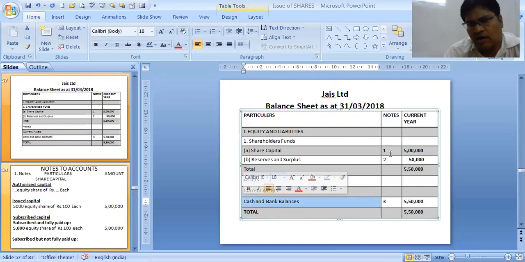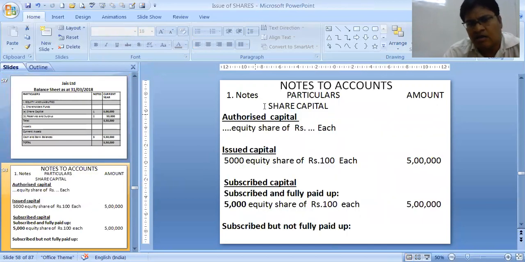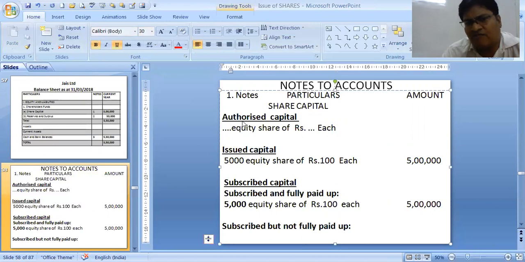Let's see note number 1, share capital. Whether it is asked or not, you have to prepare this note 1 of share capital. You have to write it like this only, whether the figures are given or not. Authorized capital, this many equity shares of this many rupees each.